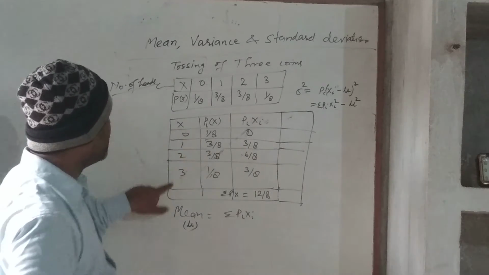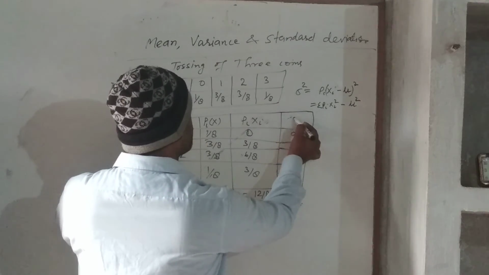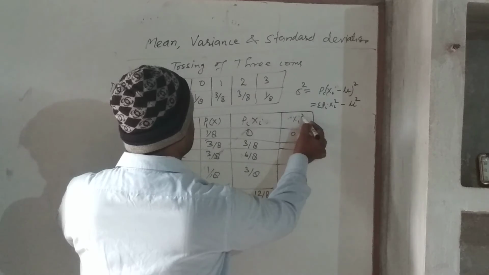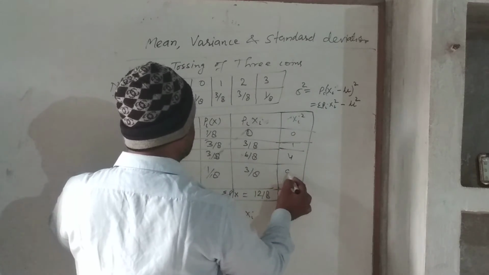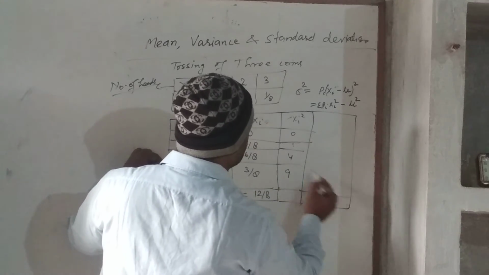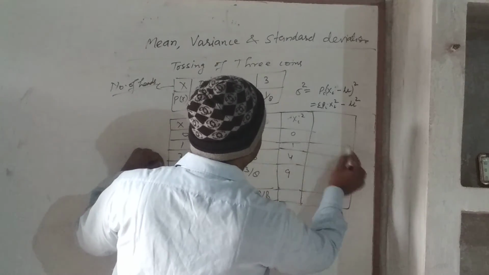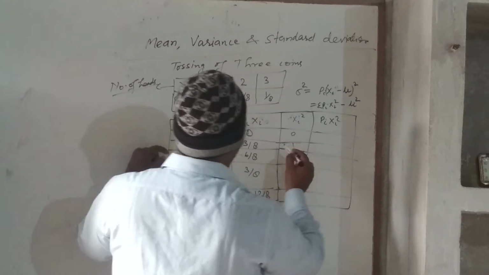Just square this value. Xi square: 0 square is 0, 1 square is 1, 2 square is 4, 3 square is 9. Then we again multiply this with pi.